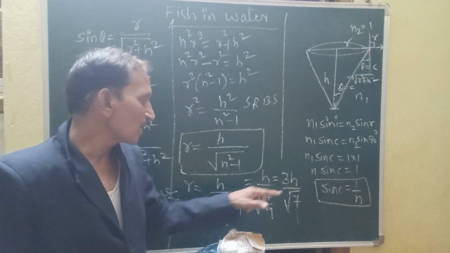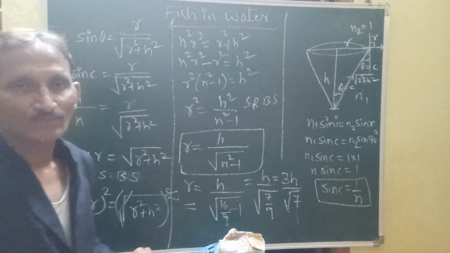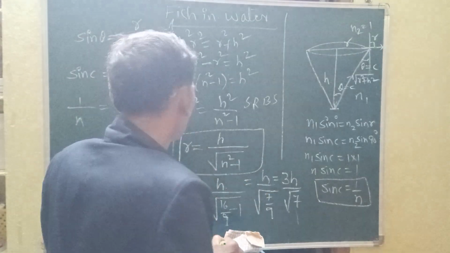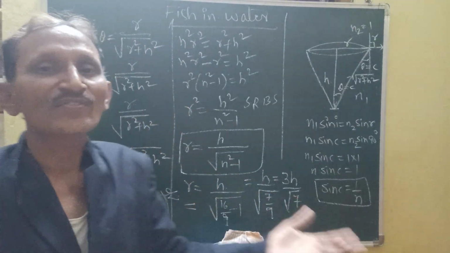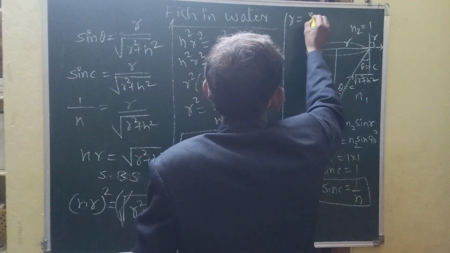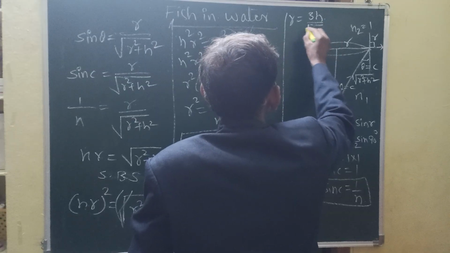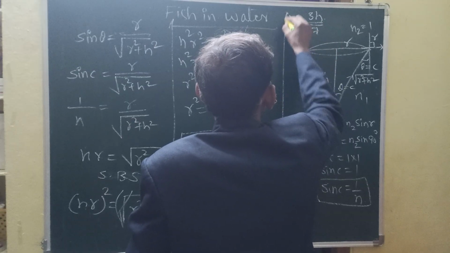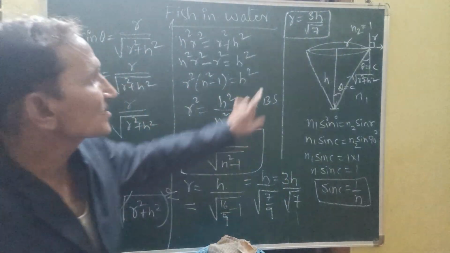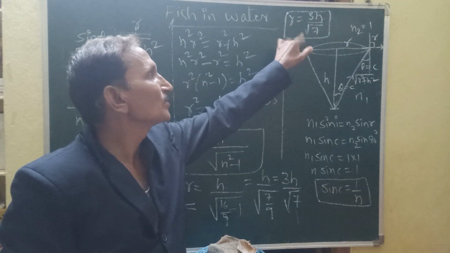By knowing this formula, r is equal to 3h by root 7, we can easily calculate the other factor. This formula should be considered to solve the numericals.